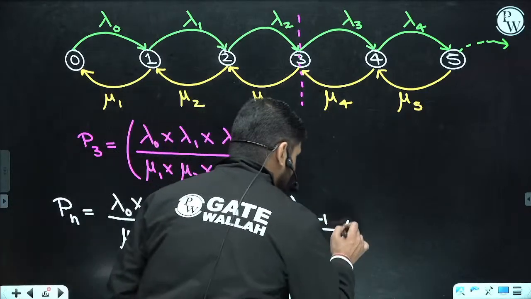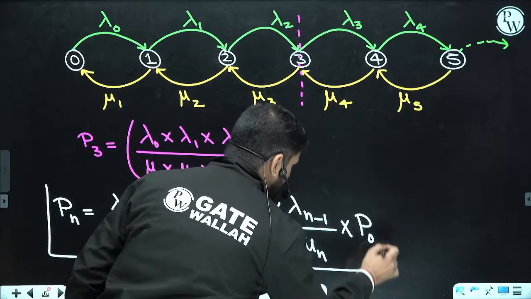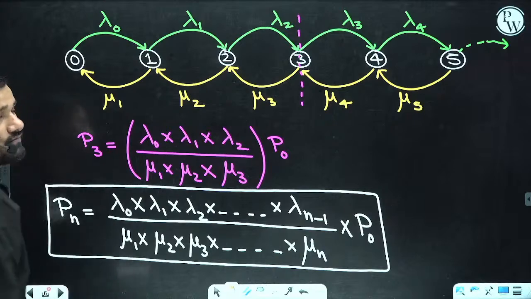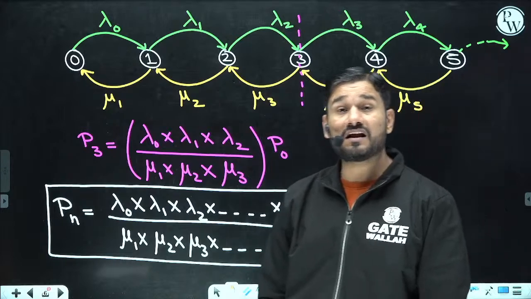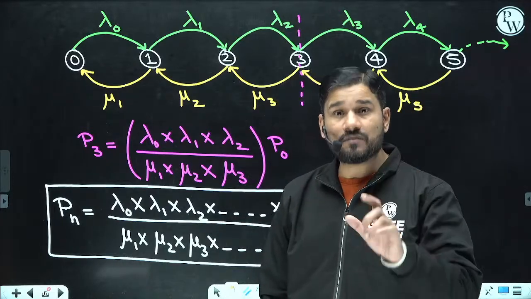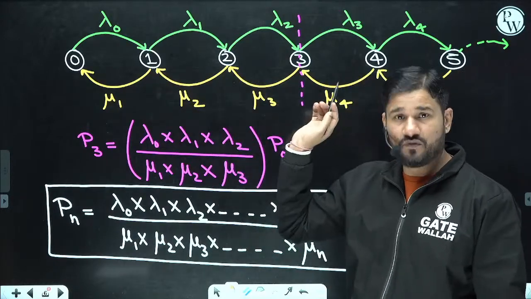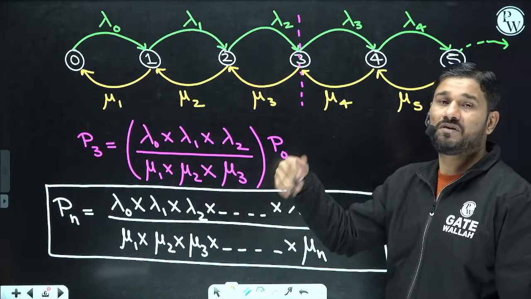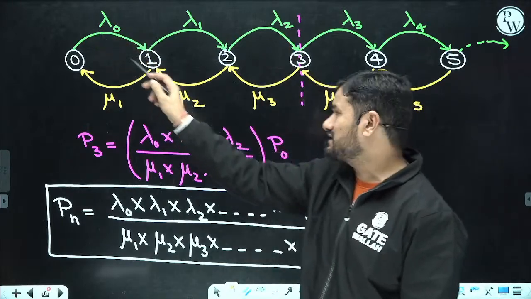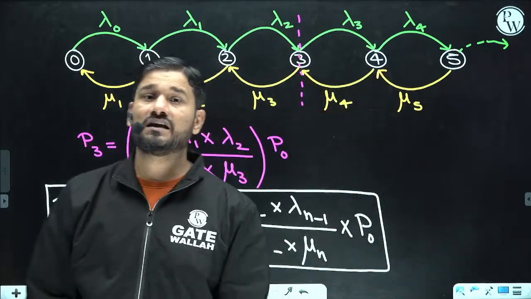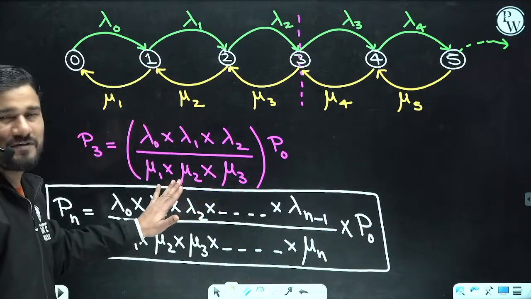Okay. And what is that? P0. This is the general formula of the queuing theory model. Whenever you want to find out the probability of n people in the system, you have to write it this way. So you should be clear on how to make this diagram. Very, very easy. If you want to find any P5, P6, P7, you just stand over this value, multiply all the lambda to the left-hand side, divide by all the mu on the left-hand side, into P0. Are you getting this point? So this is the basic formula.